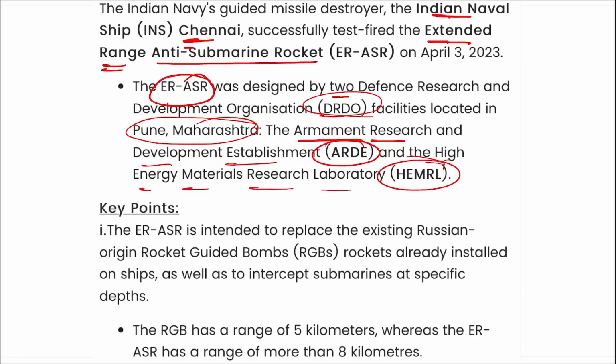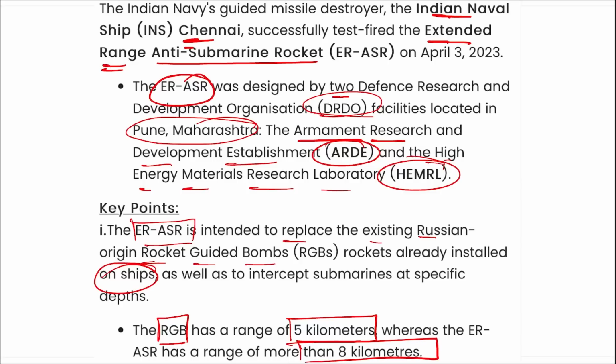And remember, this new extended range anti-submarine rocket will replace the existing Russian origin rocket guided bombs that are already installed on the ships. These RGBs, that is your rocket guided bombs, have a range of 5 km, whereas these extended range anti-submarine rockets will have a range of more than 8 kilometers. Right? And they have been developed by 2 arms of DRDO, as you can see here, ARDE and HEMRL.